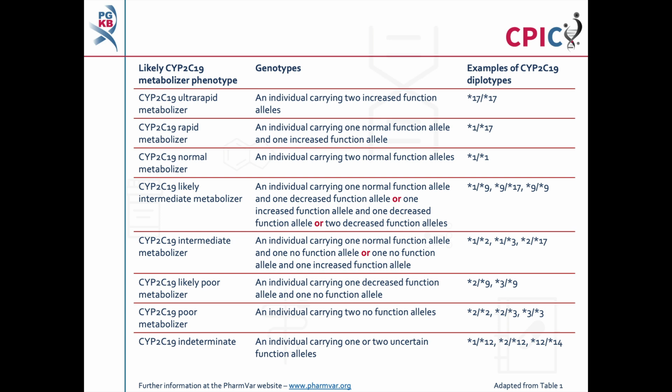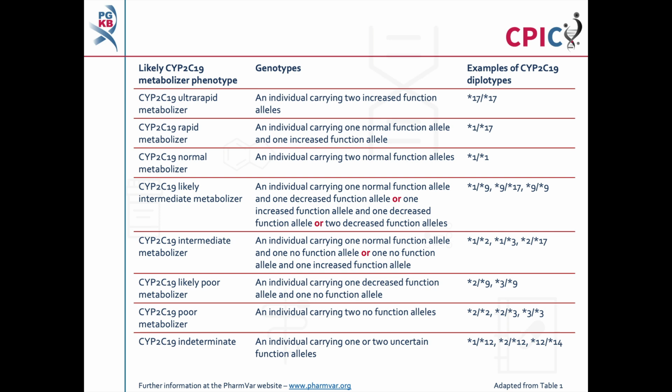More information about CYP2C19 star alleles can be found at the PharmVar website and in the CYP2C19 gene information tables on the PharmGKB website. Links to PharmVar and to the gene information tables are given in the description below this video. Star alleles are characterized by their rate of function relative to the star 38 allele, which matches the CYP2C19 genomic reference sequence, or the star 1 allele, which is commonly used as a comparator in functional studies. Both star 38 and star 1 are designated as normal function alleles.